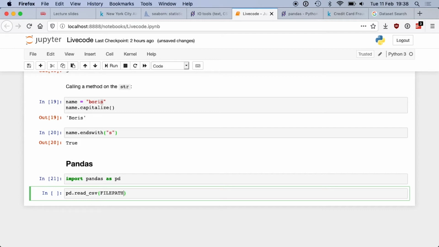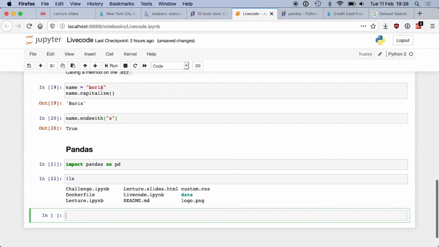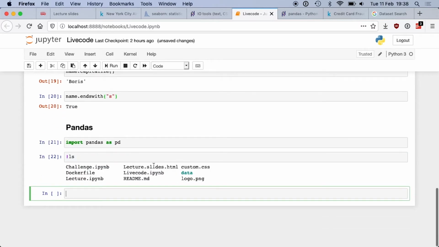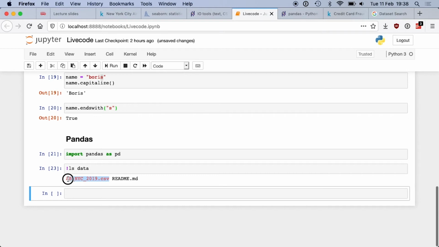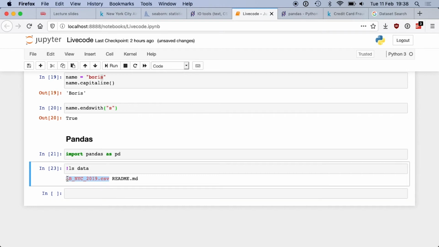Something you don't know yet is the internal structure of my folder, and I can have a look at it with this command. You see that in the folder I'm working in, I have a data folder. If I have a look at this data folder, I have a CSV file in it. This is where my CSV file has been downloaded and prepared.